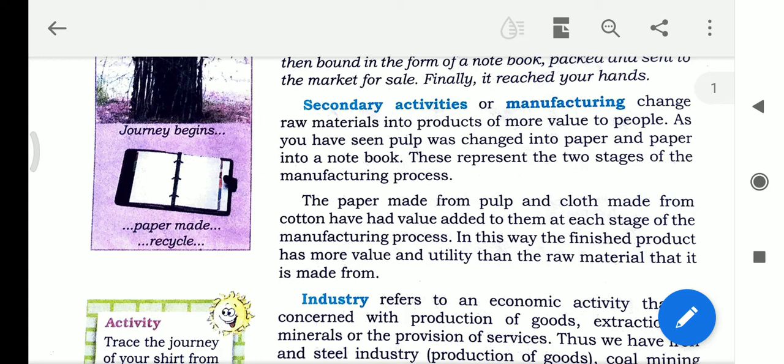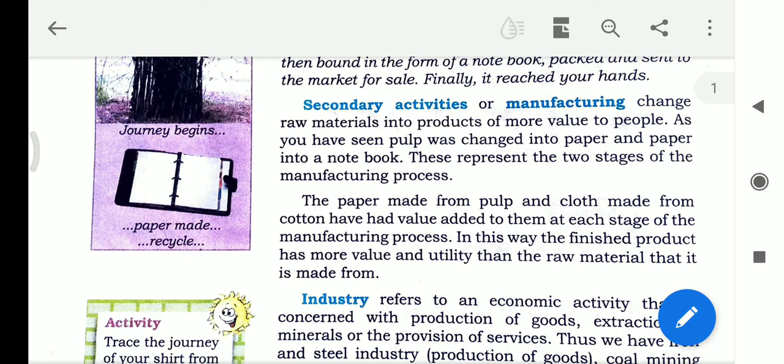It is the same process with the clothes we wear: cotton is converted to cloth, and pulp is converted to paper. In this way, the finished product has more value and utility than the raw material that it is made from.